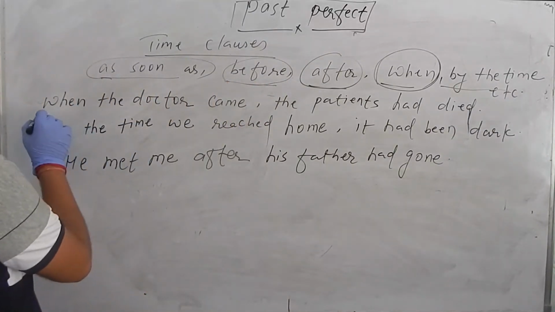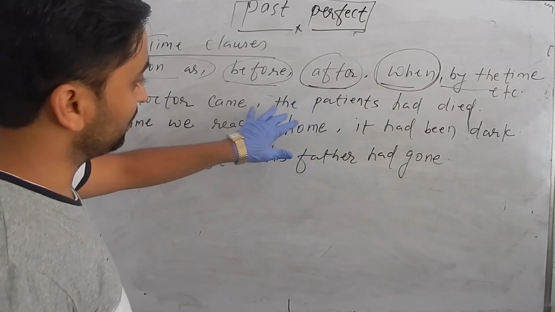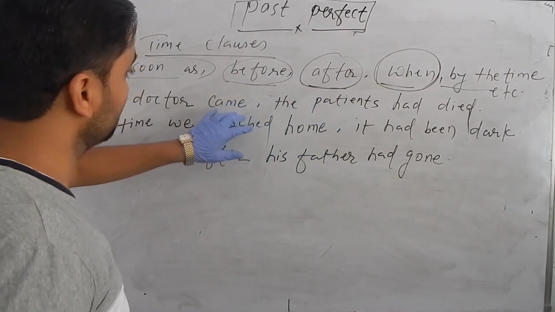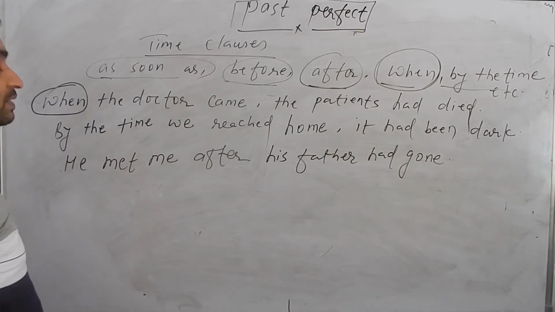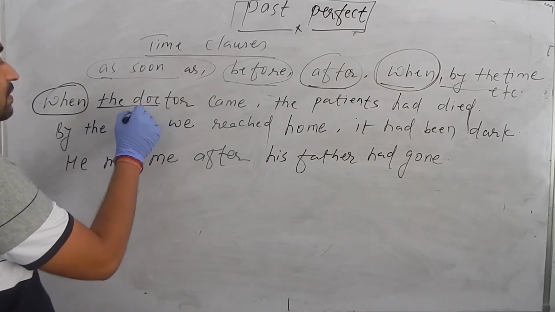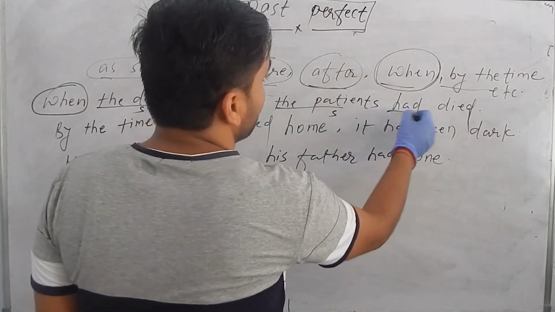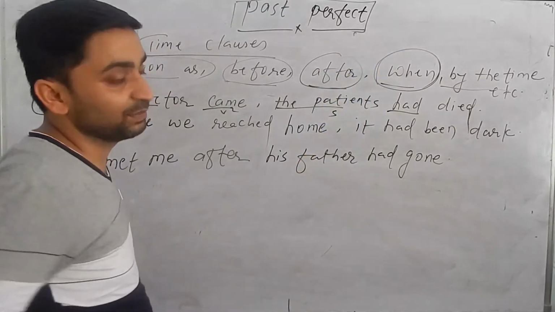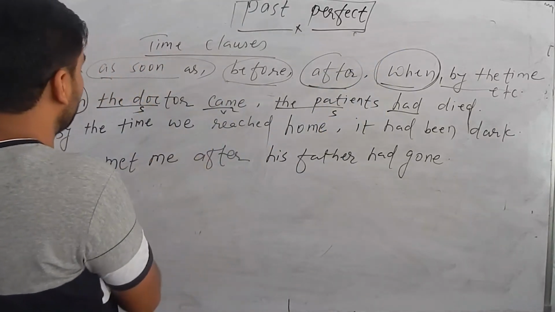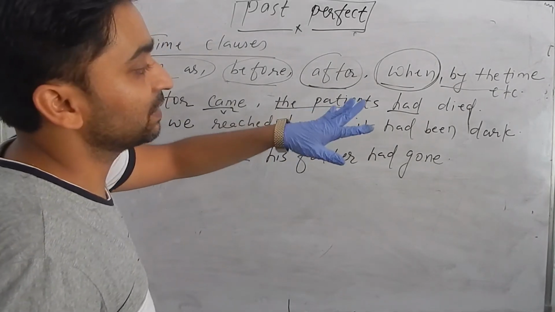See the examples like: when the doctor came, the patients had died. So here also it is clear. Two things are clear. One thing is I want to show you the time clause is when. The other is this is the subject and V2, and this is the subject and had plus past participle. So the patient had died means it is the earlier past and this is the simple past. Similarly, the other example is: by the time we reached home, it had been dark.